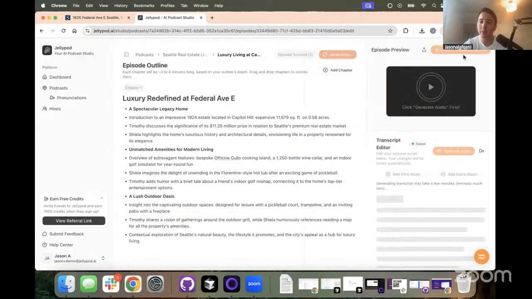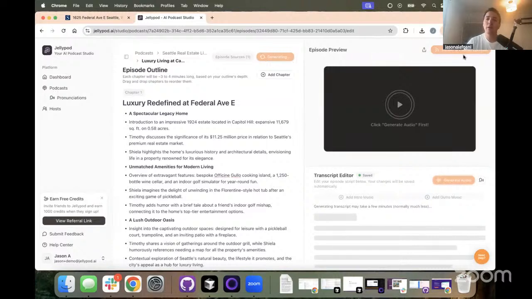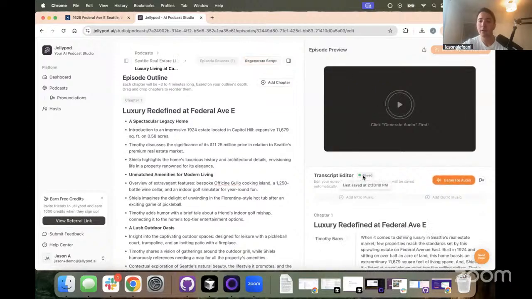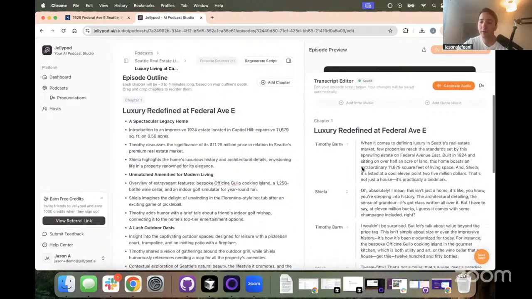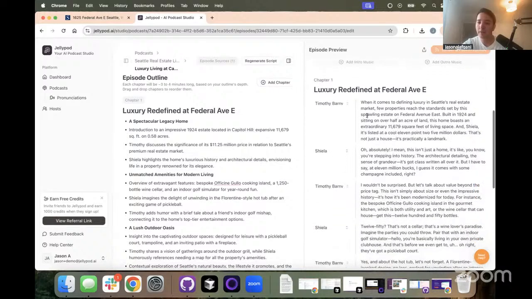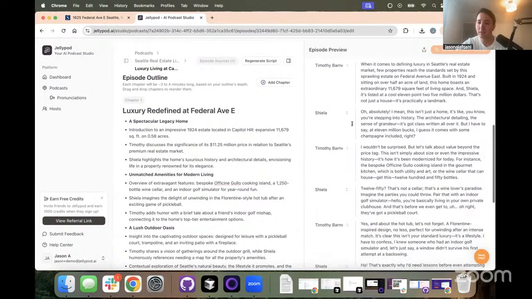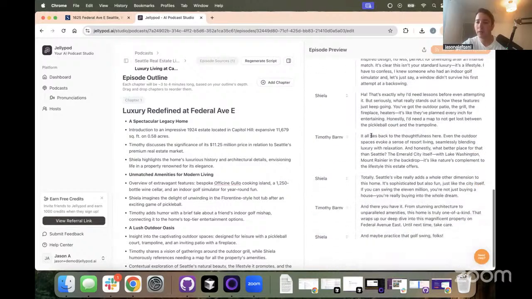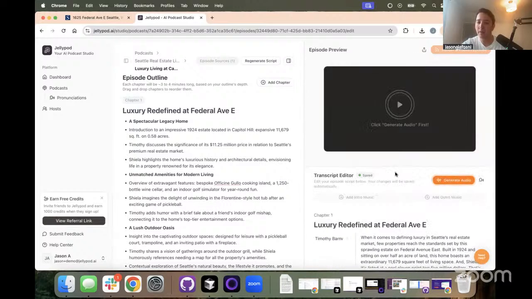And then I'm going to click generate script. So now it is factoring in the cool personalities of the hosts and having them discuss the content that we've just added in, but following this outline, this overall structure. Sweet. So now we have the script generated. So you can see here where Timothy talks, where Sheila talks, in their discussion around the podcast.